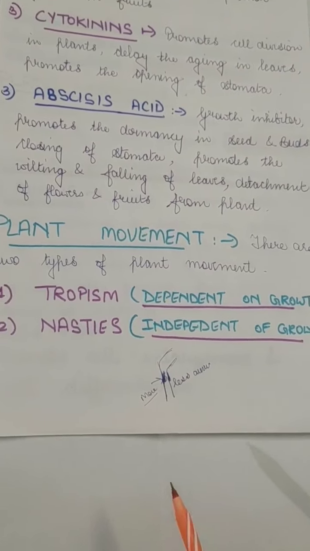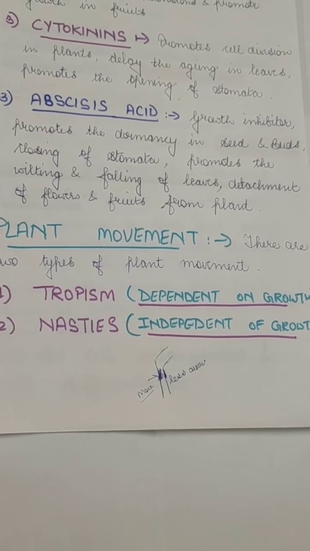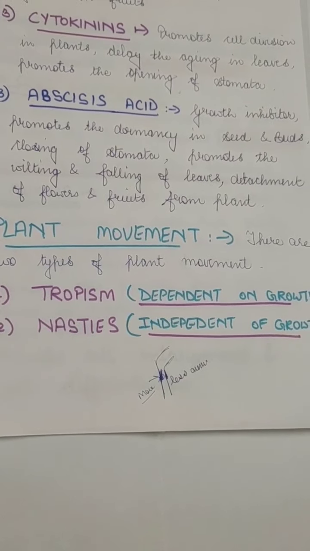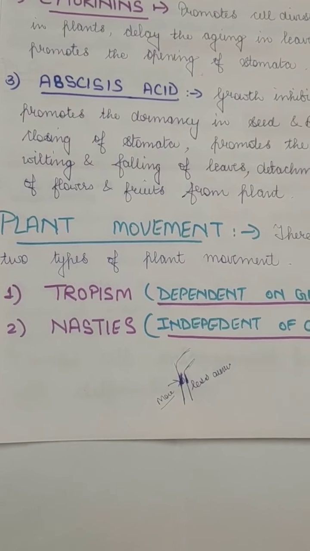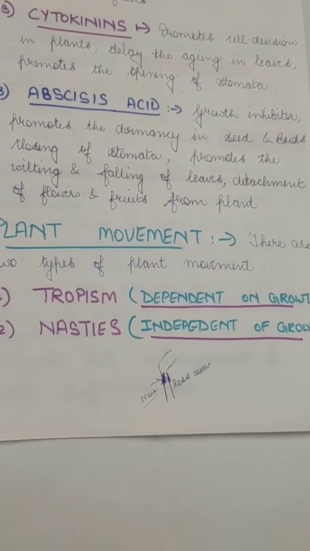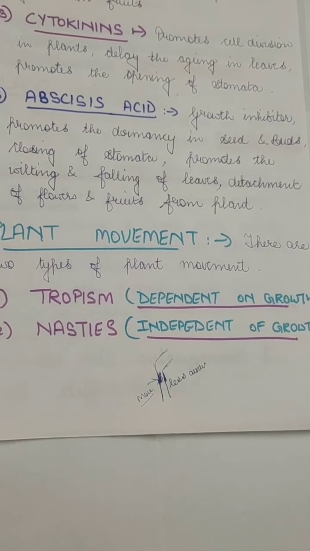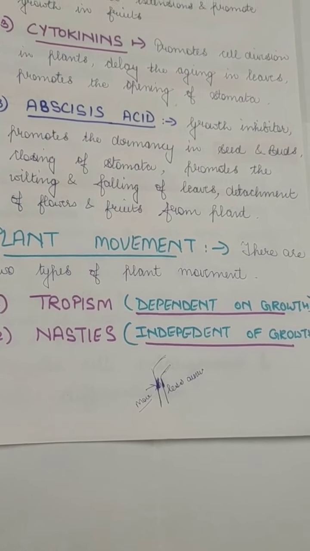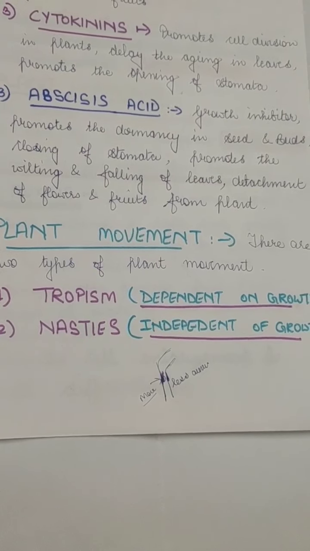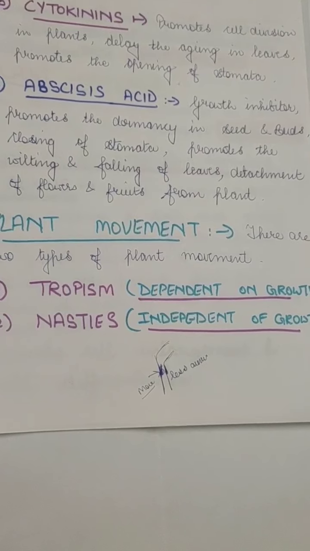All these movements which are directional, in a certain direction, are called tropic movement. That means whenever the growth movement of a plant is in response to an external stimulus, where the stimulus is a change in the environment, the plant goes in the direction of the stimulus.